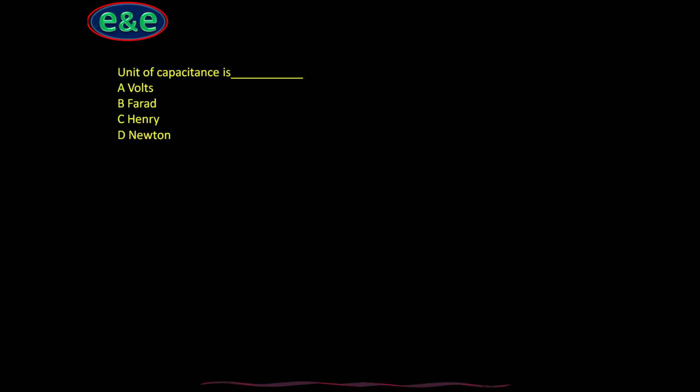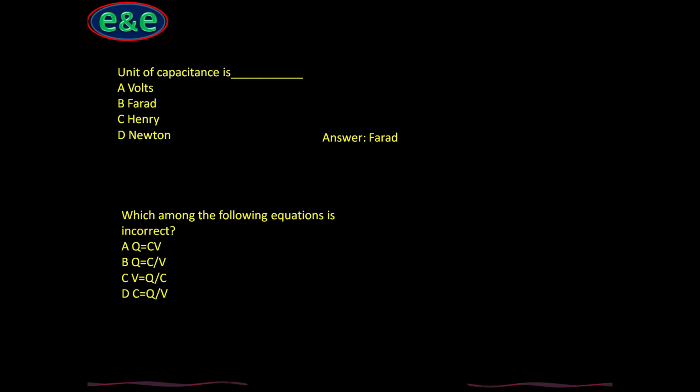Coming to the next question, the unit of capacitance is farad, it is very well known. Which of the following equations is incorrect? Q equals CV, yes it is correct. Q equals C divided by V, it is incorrect. V equals Q divided by C, it is correct, because it is again Q equals CV. In D also Q equals CV is coming, which is correct. So the incorrect option is B, that is Q equals C divided by V.